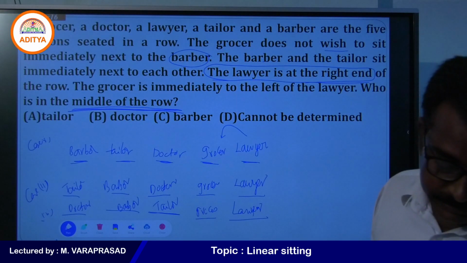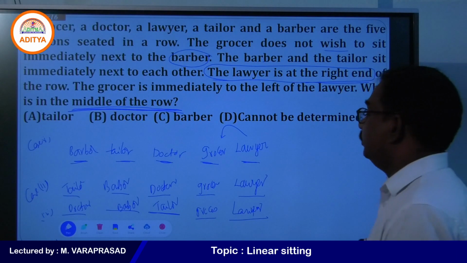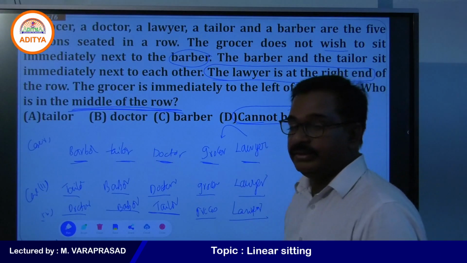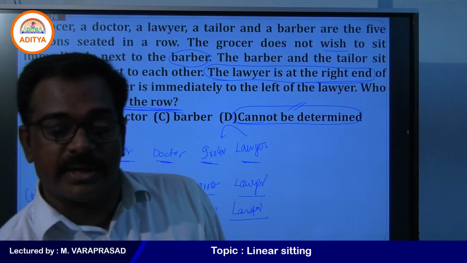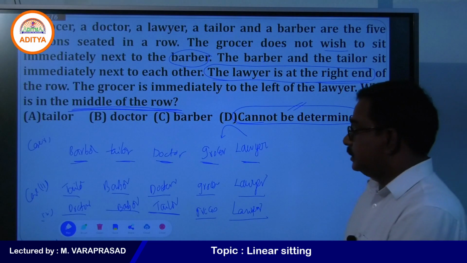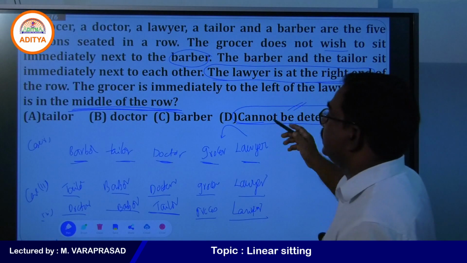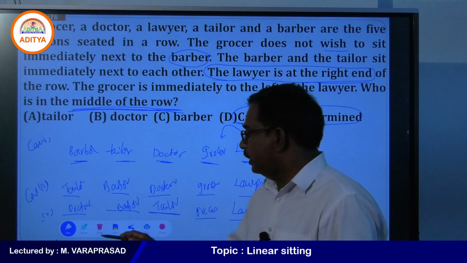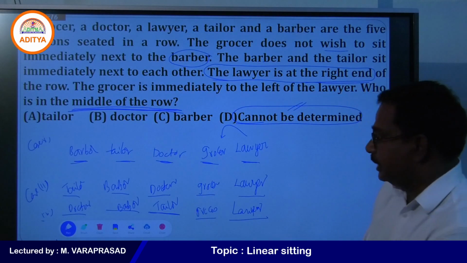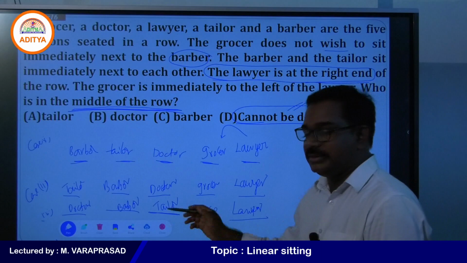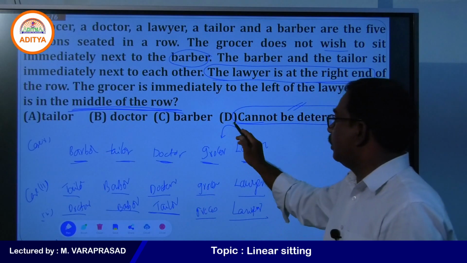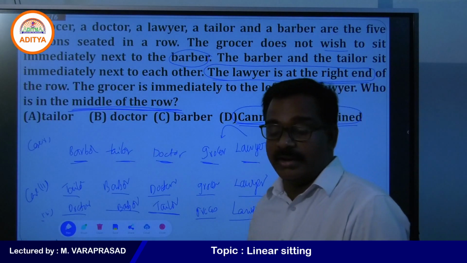Now, what is the answer here? Who is in the middle, the doctor or tailor? Cannot be determined. Three possible arrangements we are getting: doctor, barber, tailor, grocer, lawyer. It is given that barber and tailor sit next to each other, so we can take barber and tailor or tailor and barber, because barber should not sit next to grocer. In the three possible arrangements, the middle is doctor or tailor. So the answer is cannot be determined.